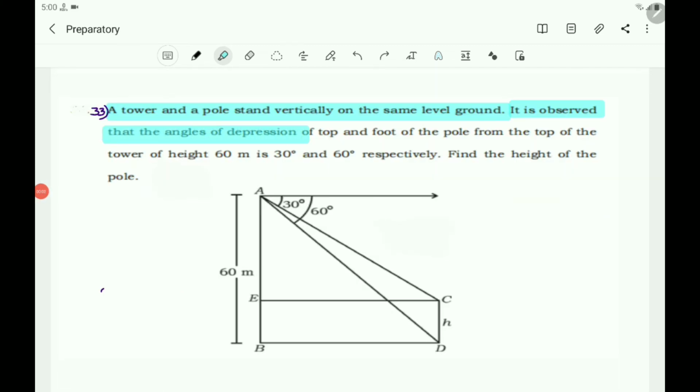A tower and a pole stand vertically on the same level ground. It is observed that the angles of depression of the top and foot of the pole from the top of the tower of height 60 meter are 30 degrees and 60 degrees respectively. Find the height of the pole.